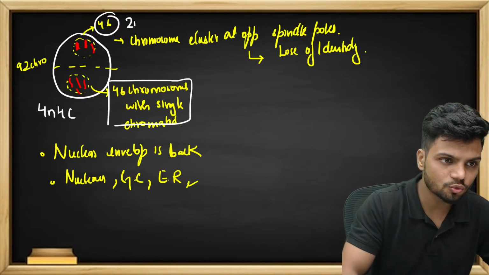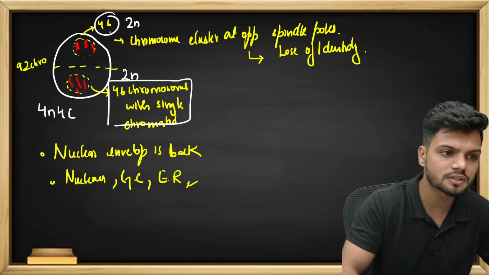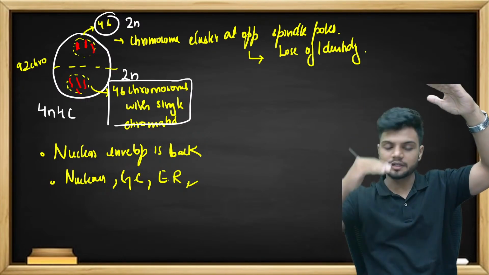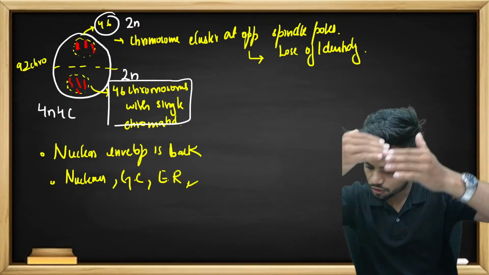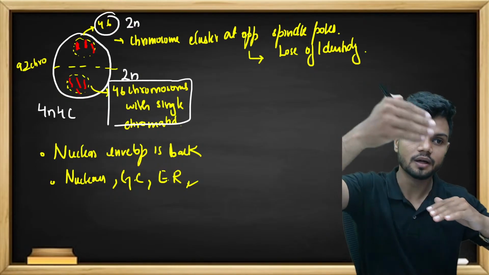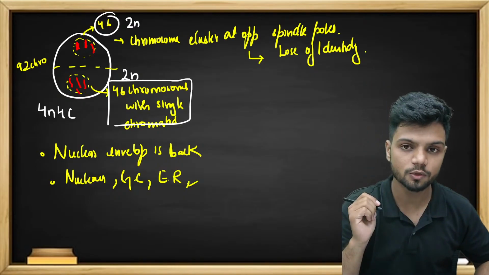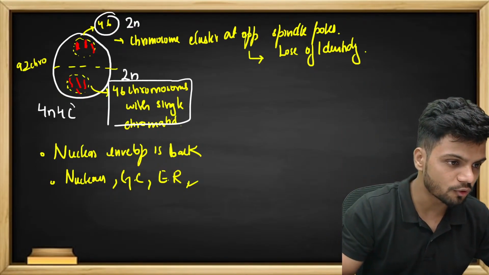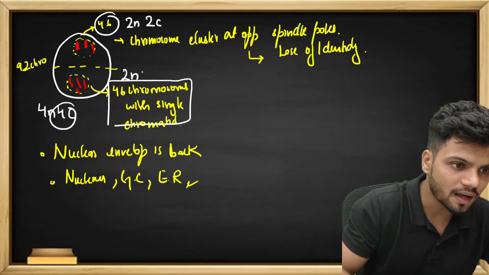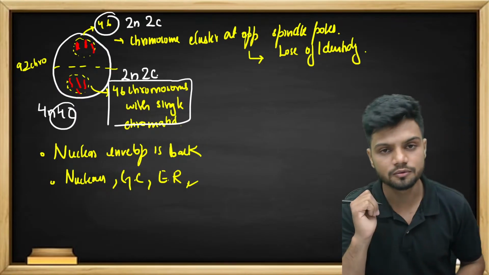So can I tell this is 2N? This side is 2N, this side is 2N. Because half the number of chromosomes are going up, half the number of chromosomes are coming down. So 2N on top and 2N on bottom. Now the DNA content was 4C. Can I tell half of the DNA content is going this side and half of the DNA content is coming down?